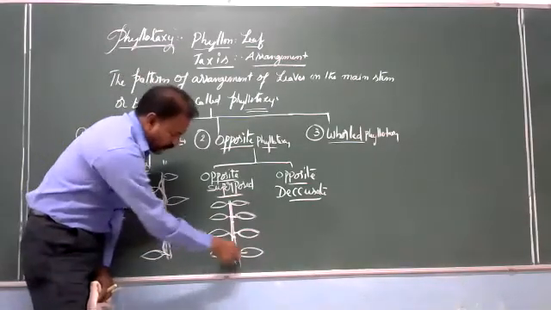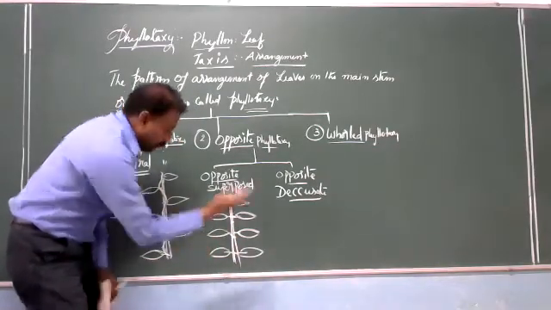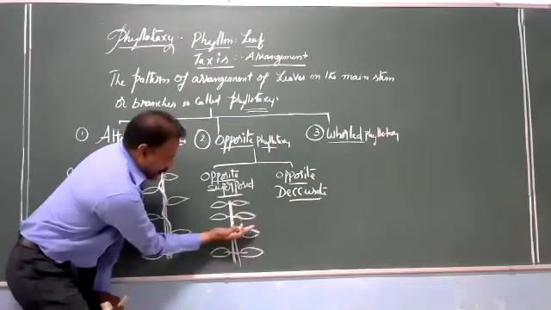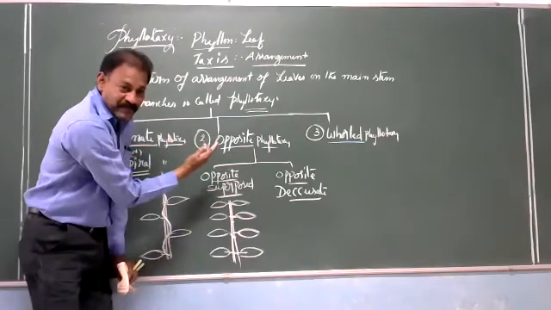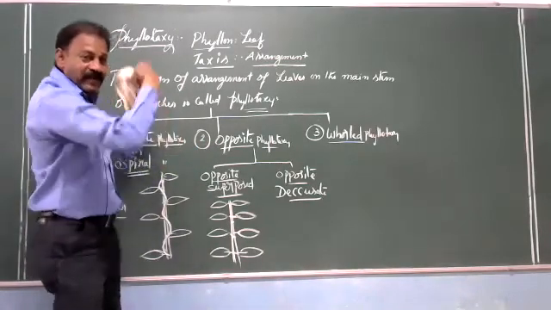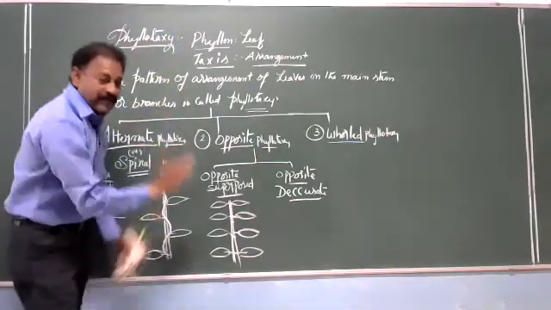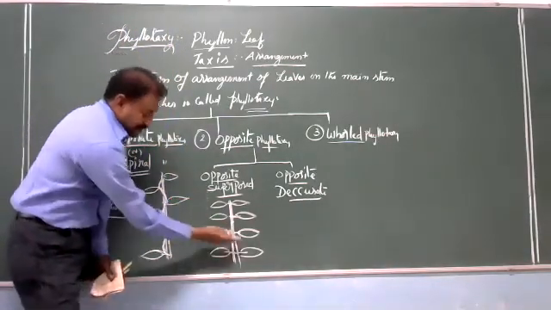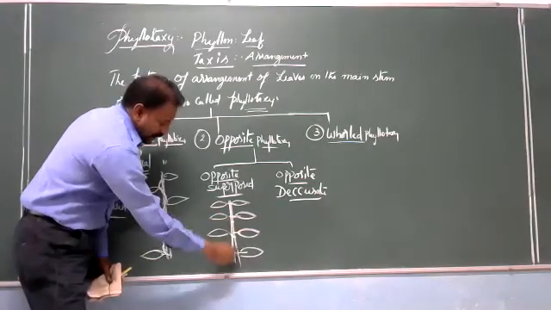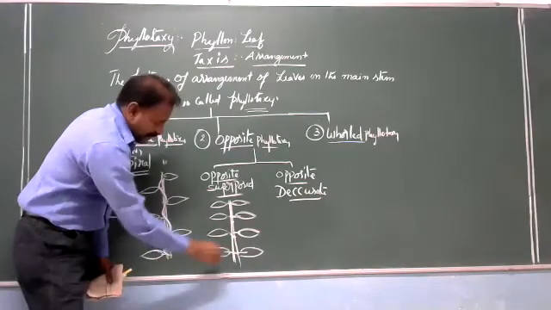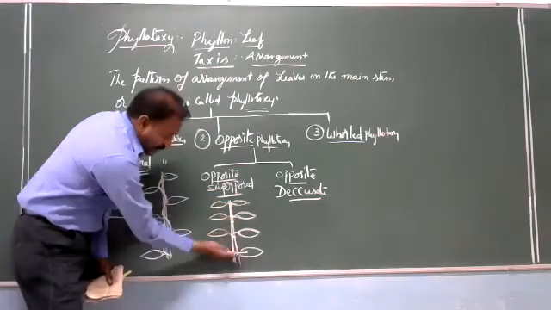One node is equal to two leaves, and both are opposite to each other, and they are arranged in such a way that one pair of leaves is above another pair, above another pair. This is called superposed. One pair is found above the other pair. So always a pair of leaves is present in one plane, another plane, and these two are opposite, and all are arranged one above the other.